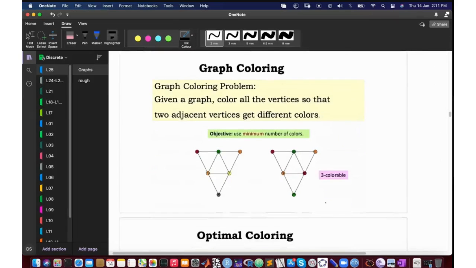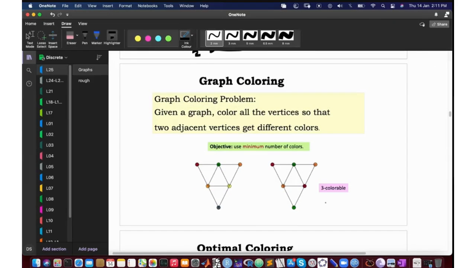All right, so graph coloring problem क्या है? Graph coloring ये है कि आपको एक graph given है, and now you have to color the vertices, and you need to color them properly, which means that 2 adjacent vertices must get different colors, and the goal is you want to use minimum number of colors. Okay, तो इसको कहते हैं graph coloring problem.